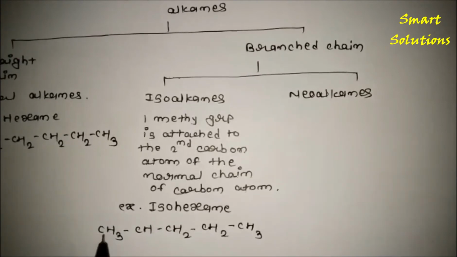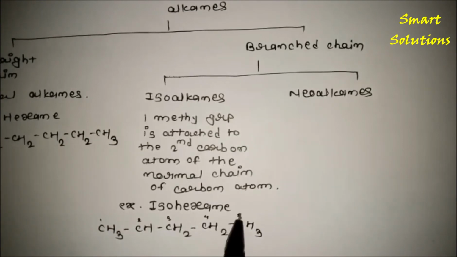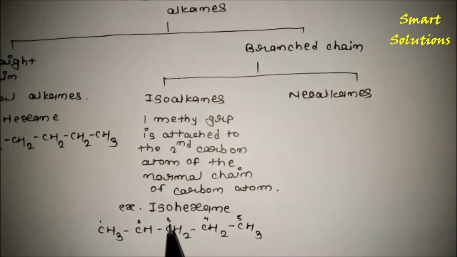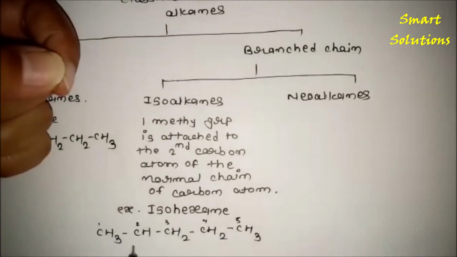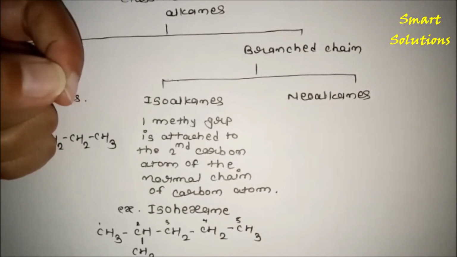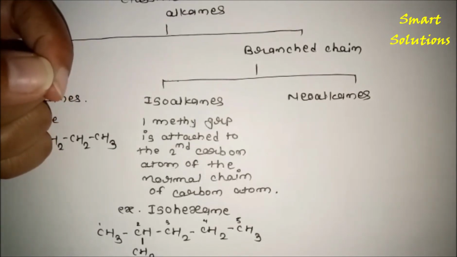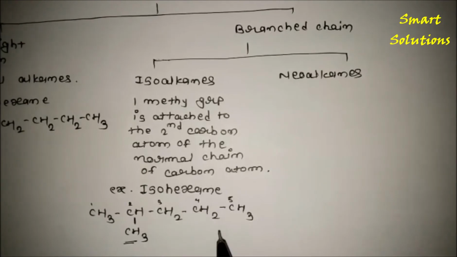But if we count 1, 2, 3, 4, 5, we need one more carbon atom, or one more methyl group. So this methyl group is attached to the second carbon atom, and so it is called isohexane.